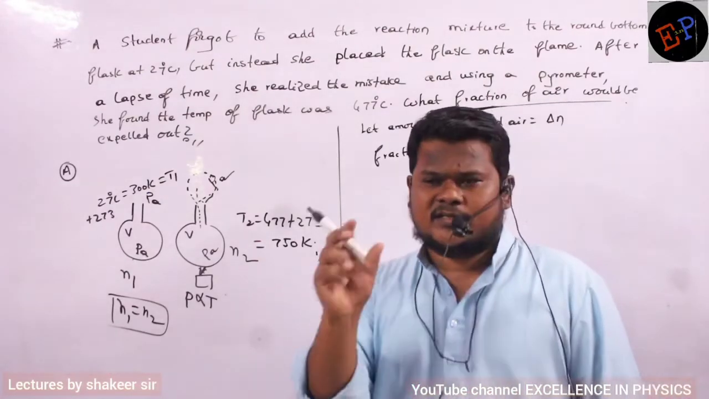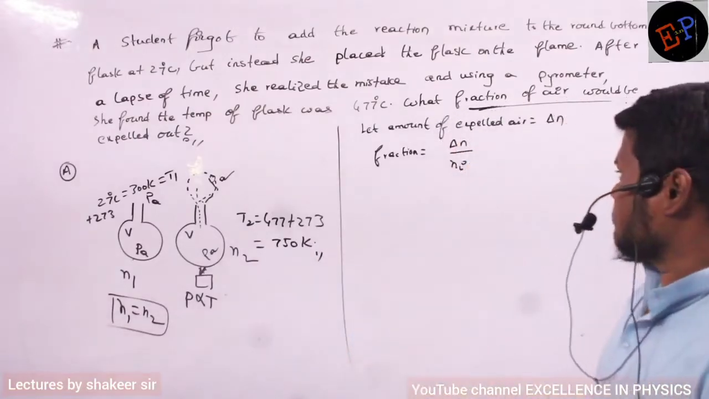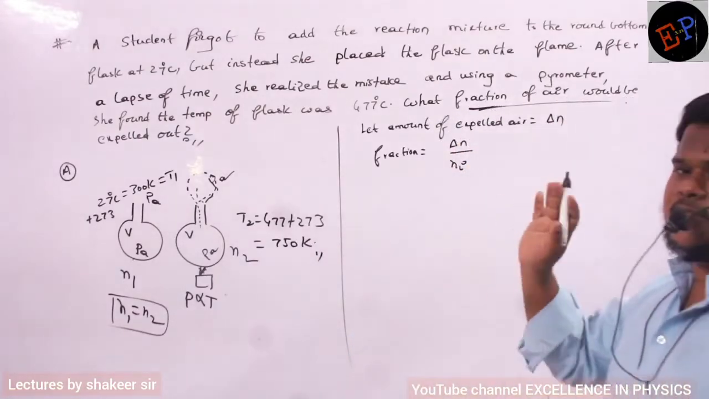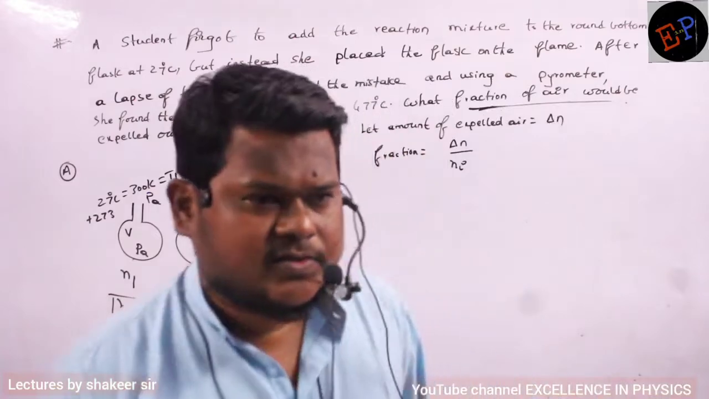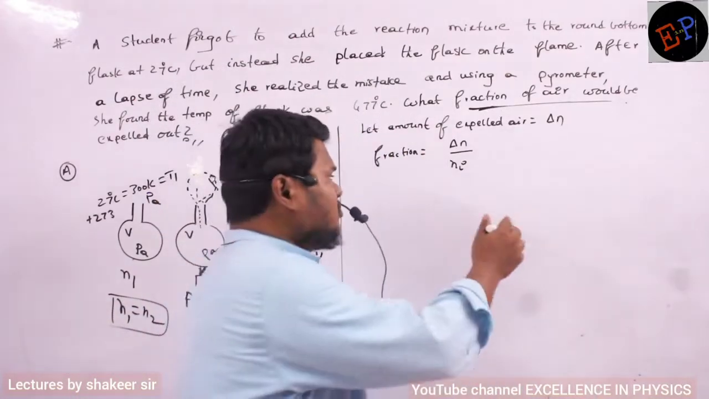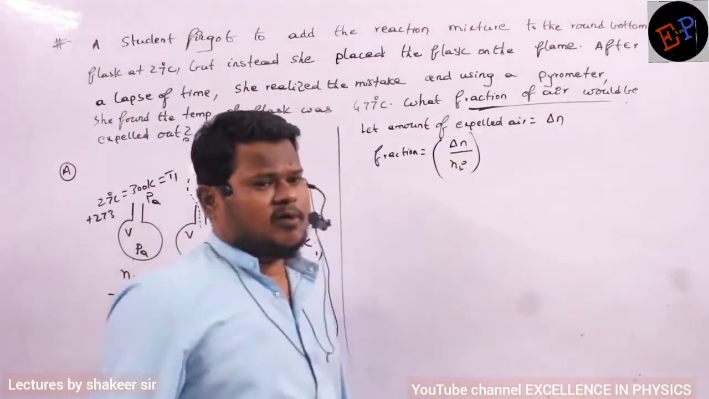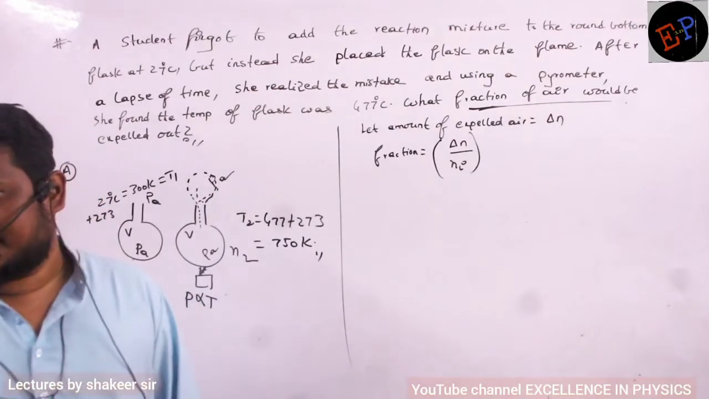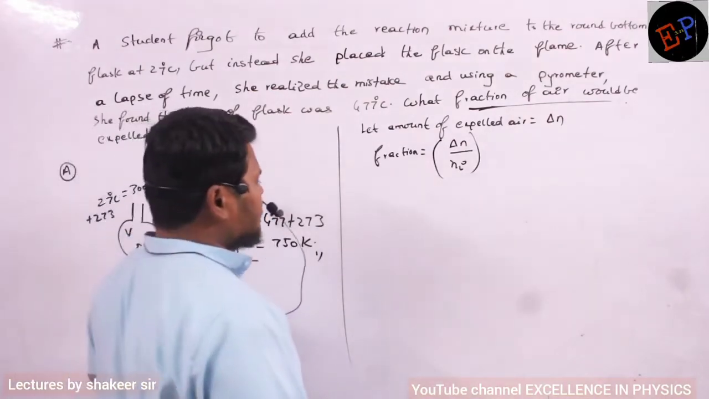Percentage he is not asking. He is asking only the fraction. So delta N divided by Ni. This is what I am supposed to calculate. Understood? So whatever you want to do, you have to calculate this relation. Then that is my answer. Okay? Let us see how I can do this.